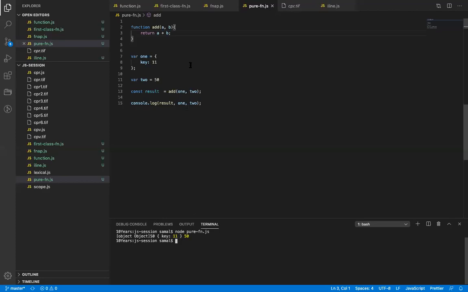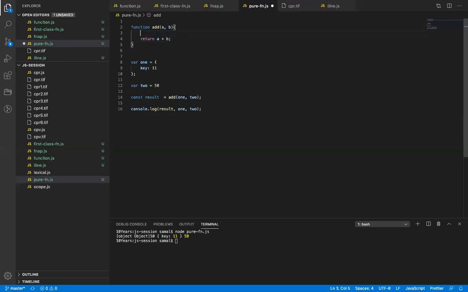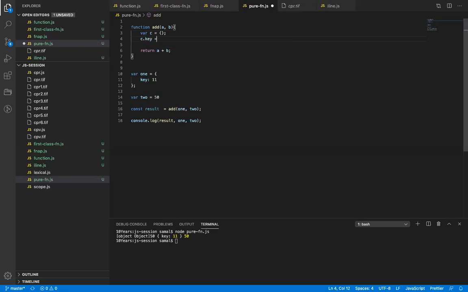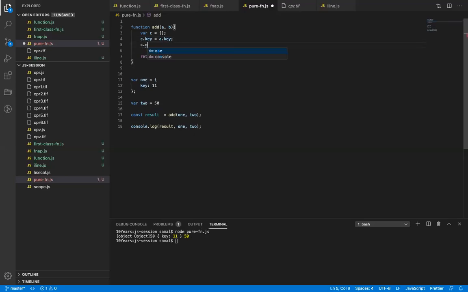If you have to do it, then we create a local variable. I will do var c equals to an object, and I'll say c dot key equals to a dot key, and I'll just say c dot new key equals to 11.